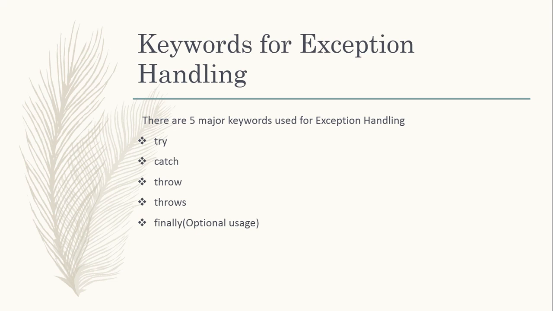There are 5 keywords used in exception handling. They are try, catch, throw, throws, finally. The try block is used to check a particular condition. In catch, if there is any exception, it enters into the catch block. Throw is used to create an exception. Throws is used to call an exception. Finally is an optional usage.